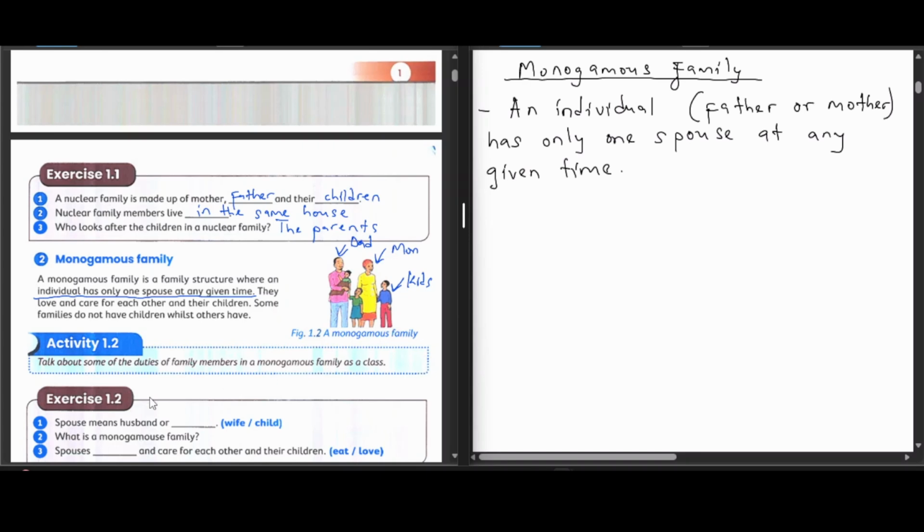Let us discuss activity 1.2. Talk about some of the duties of family members in a monogamous family as a class.